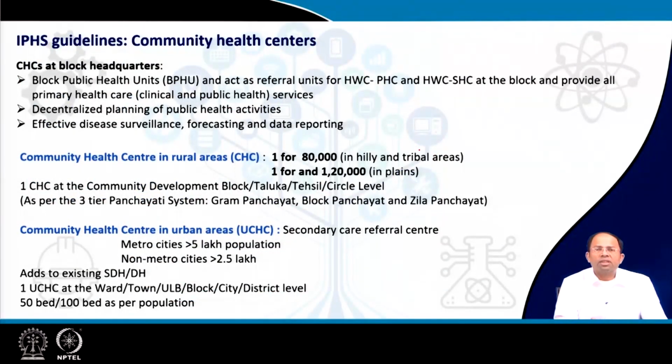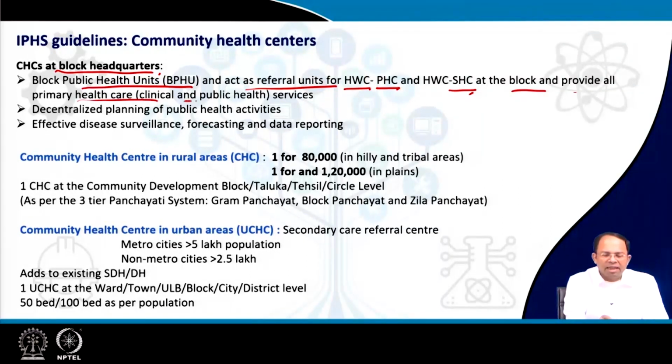Now, coming to community health centers at block headquarters, again you see that we are maintaining that hierarchy while planning the spread of these facilities. Block public health units act as referral units for the health and wellness centers, primary health centers and sub health centers at the block, and provide all primary health care, like clinical and public health services. So all these smaller facilities at the block level can refer to the block level community health center. That's how you organize the hierarchy, and the different kinds of facilities.